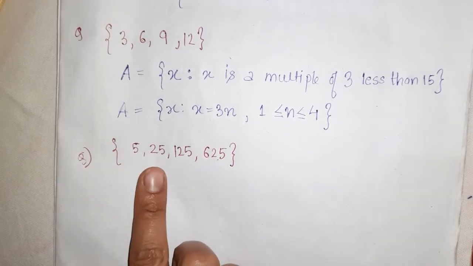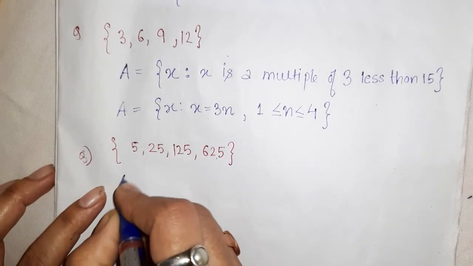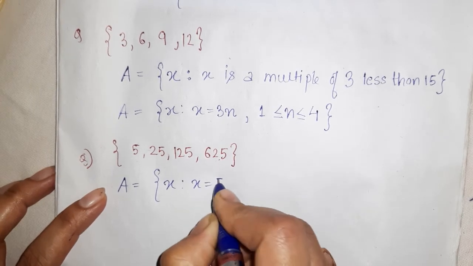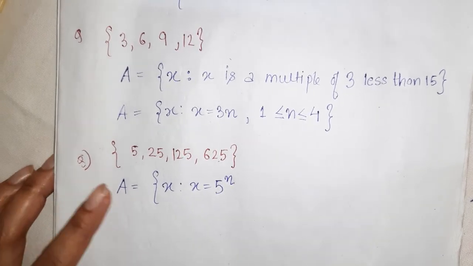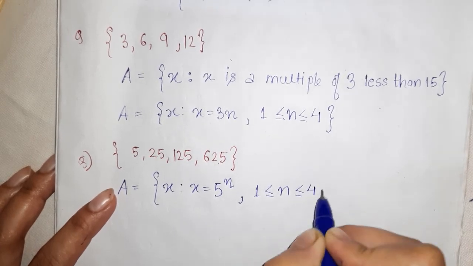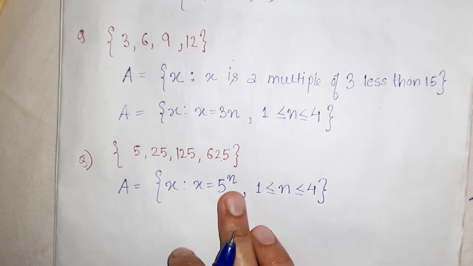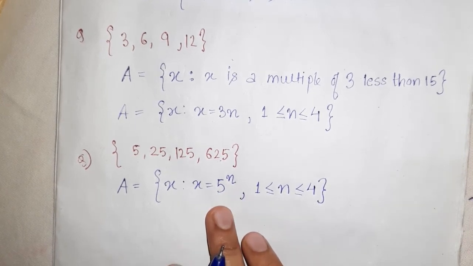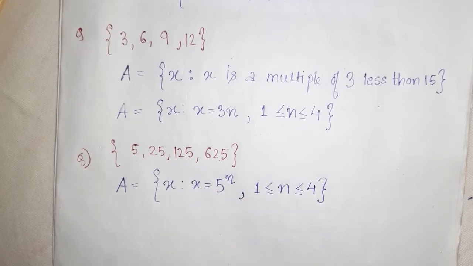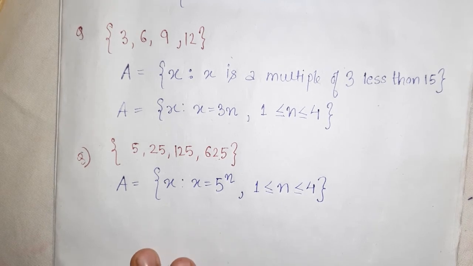It can be written in set builder form as X such that X equals 5 to the power n, and n lies between 1 to 4. 5 to the power 1 is 5, 5 square is 25, 5 cube is 125, 5 to the power 4 is 625.